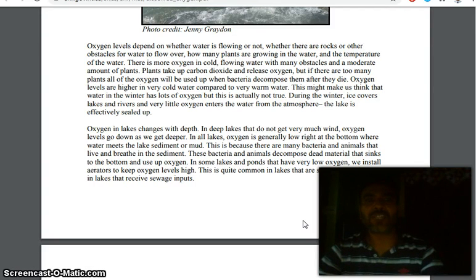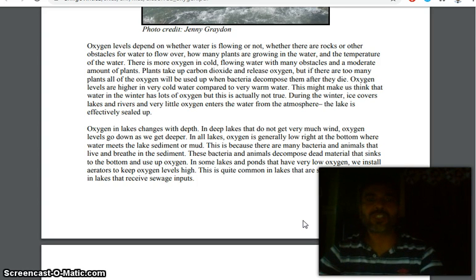Oxygen level depends on whether water is flowing or not, whether there are rocks or other obstacles for water to flow over, how many plants are growing in the water, and the temperature of the water.